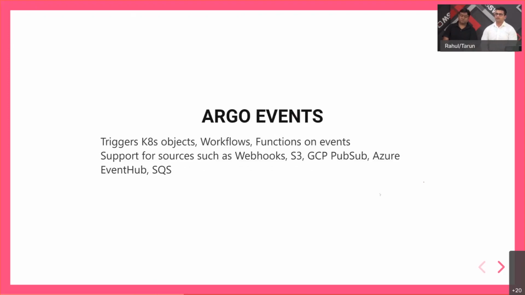So moving on, I'll talk about Argo Events, which is the third project under the Argo umbrella. As I said earlier, the Argo Events project actually makes events first-class citizens of Kubernetes. What that means is that it already has quite a bit of code written to support events from multiple sources, for example, events coming from webhooks or S3 buckets. It also supports GCP and Azure Event Hubs and a bunch of other sources.